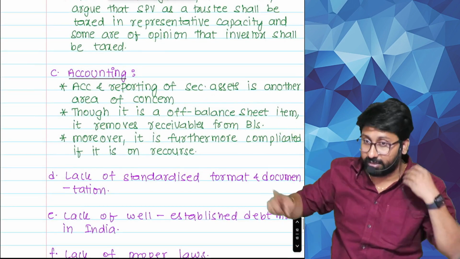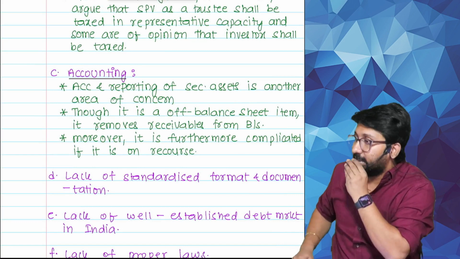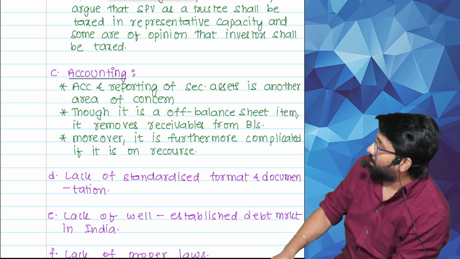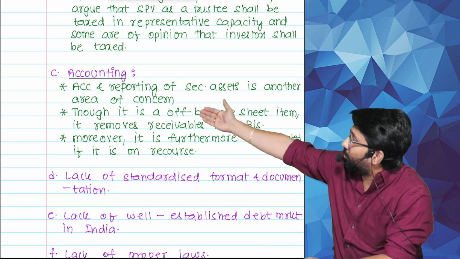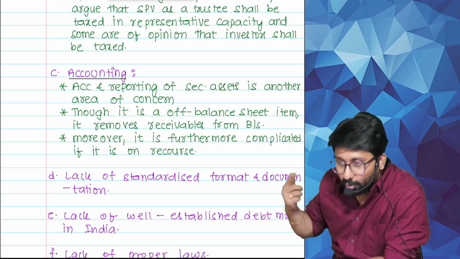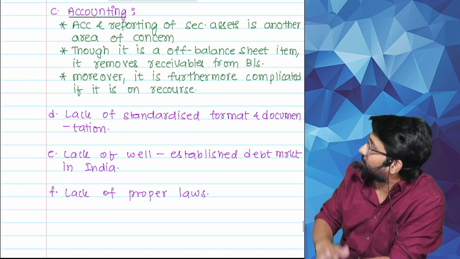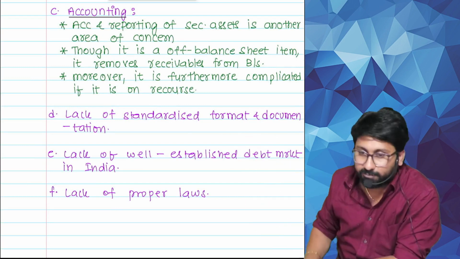Please read. Accounting and reporting of securitized assets is another area of concern. Though it is an off-balance-sheet item, it removes receivables from the balance sheet. Moreover, it is further complicated if it is with recourse. Last ones: lack of standardized format and documentation, lack of a well-established debt market, and lack of proper laws.